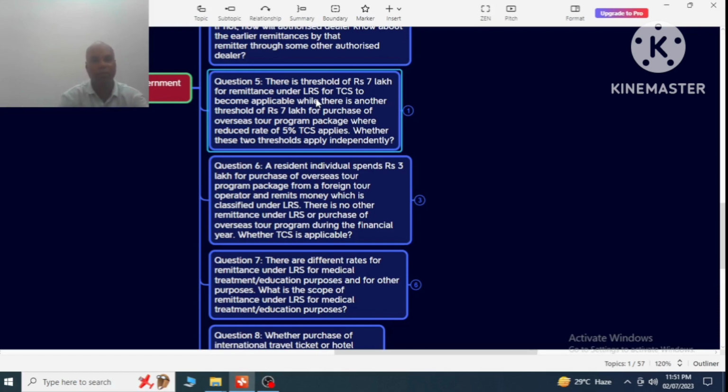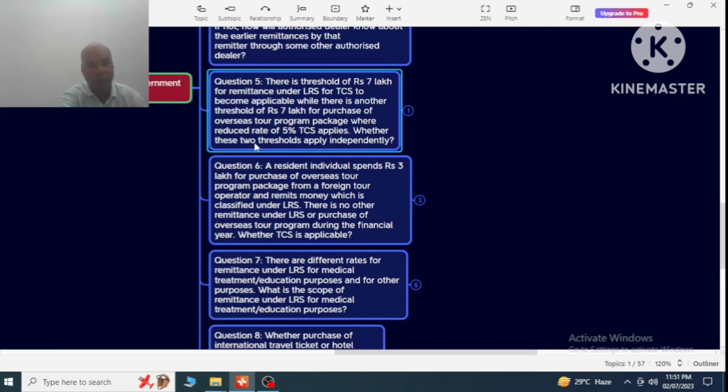Now question number 5. There is a threshold of rupees 7 lakh for remittance under LRS for TCS to become applicable, while there is another threshold of rupees 7 lakh for purchase of overseas tour program package where a reduced rate of 5% TCS applies.